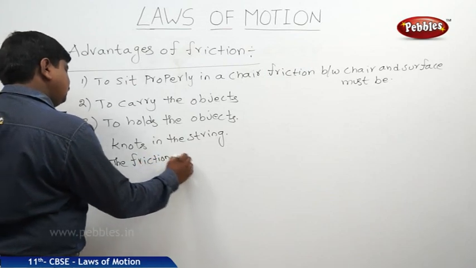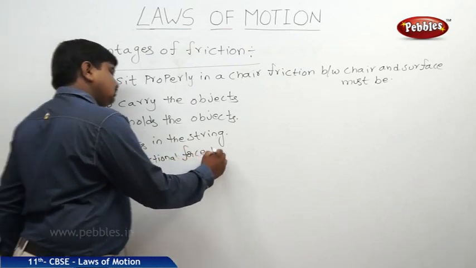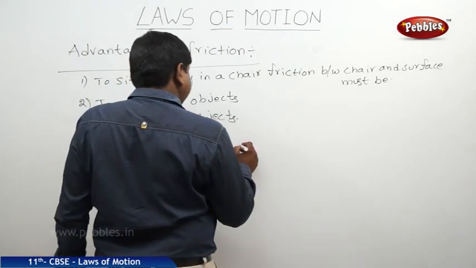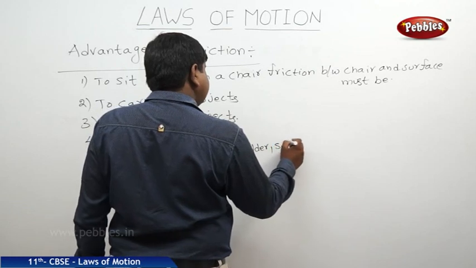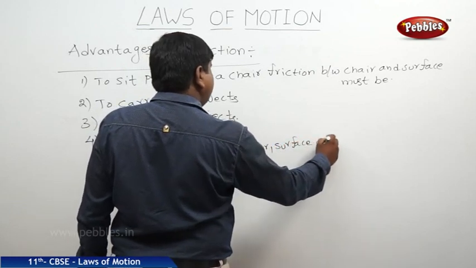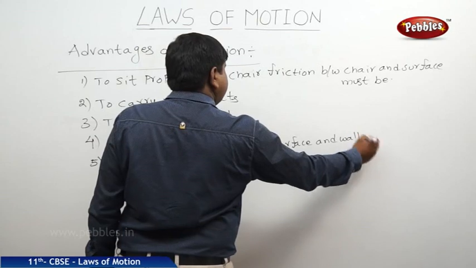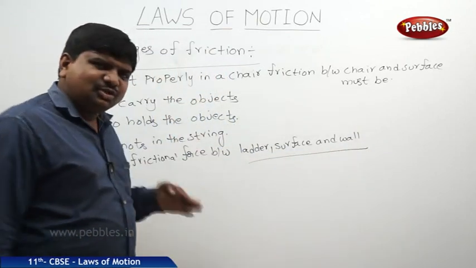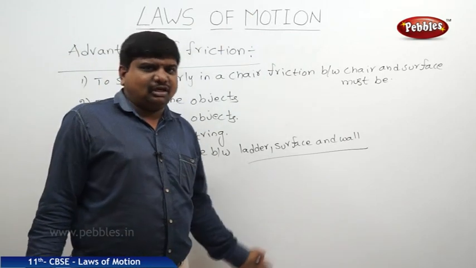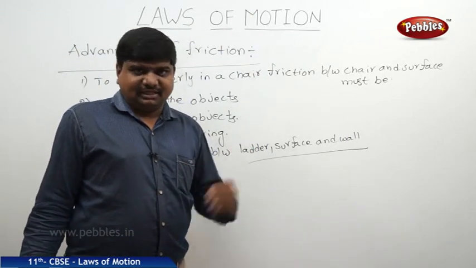The frictional force between ladder, surface and wall can keep these three in a safe, stable position. Like this, we can assume many advantages of friction. Not only this one, many examples are there.